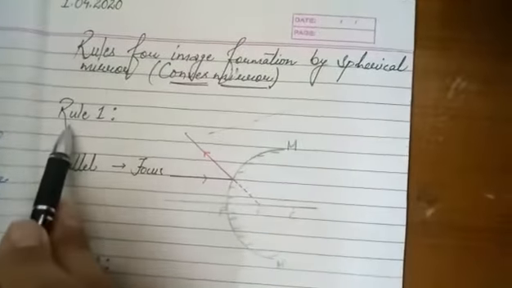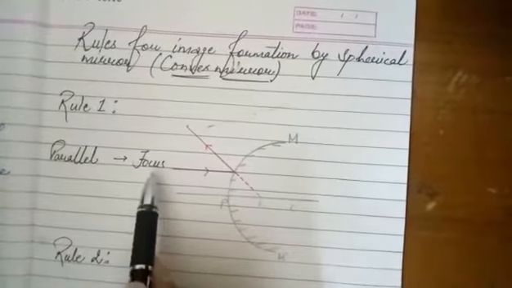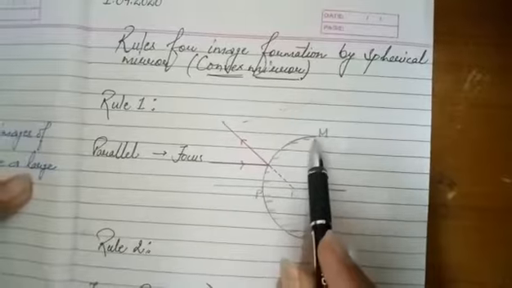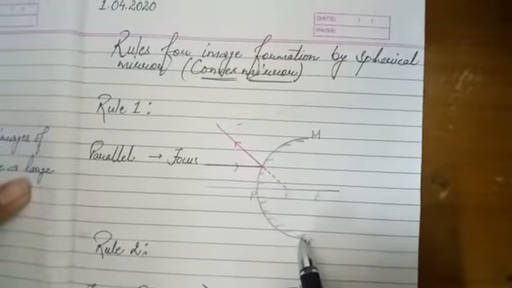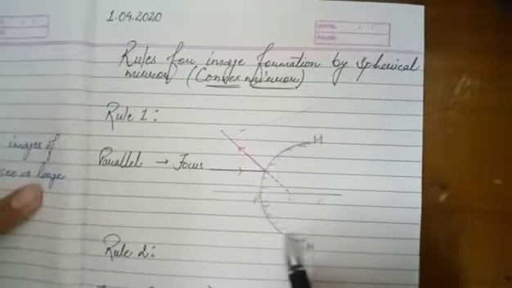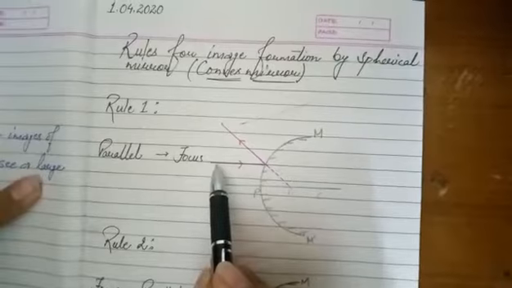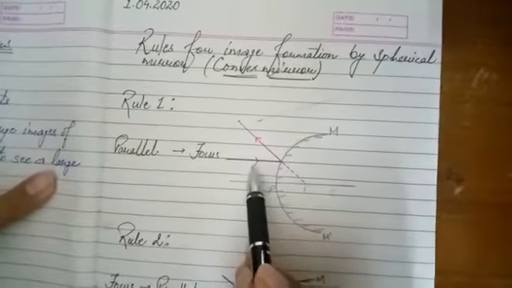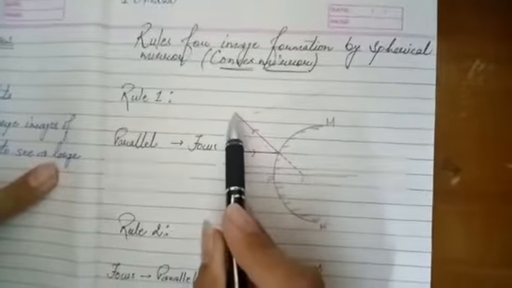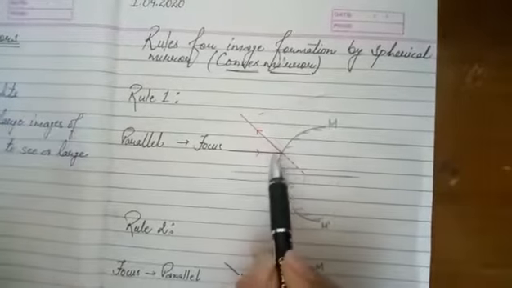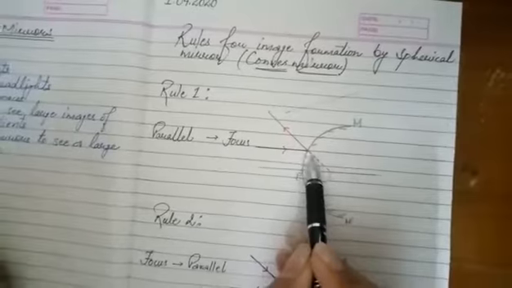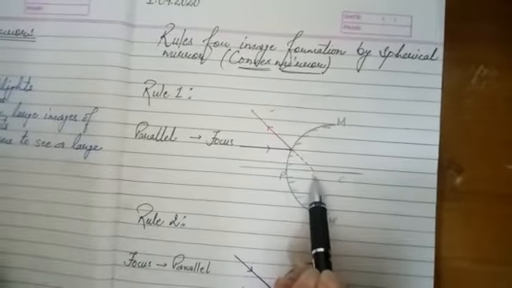Now let's start. Rule number 1, the same case as you have done earlier. Let us imagine that I am having one convex mirror. So this is the shape of a convex mirror, which bulges outwards. It means it is painted from inside. Imagine that the ray which is coming parallel to the principal axis follows this magenta line. The ray which is parallel to the principal axis will diverge out like this, which means it will spread out. But it is not actually passing through focus. Let's produce it backwards. It will appear to pass through focus.